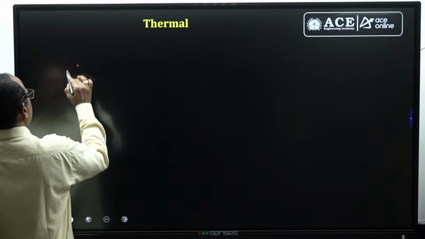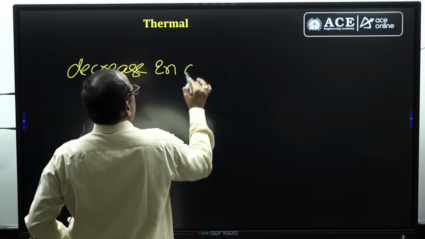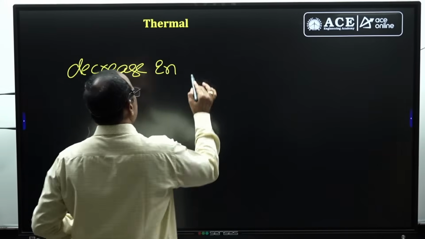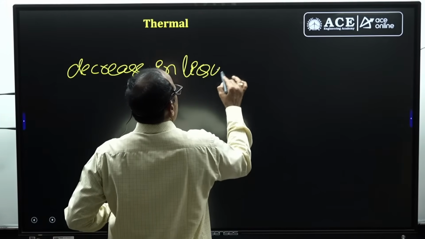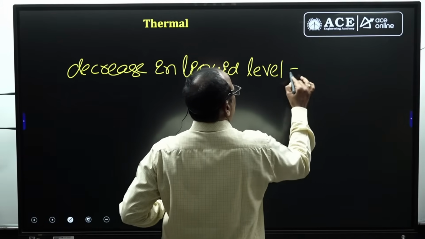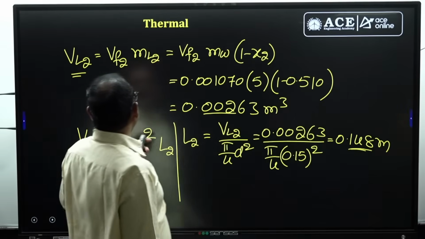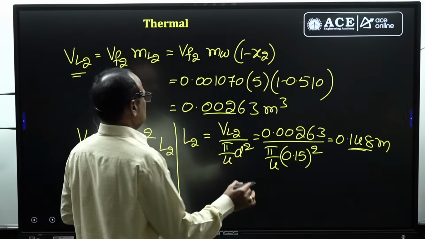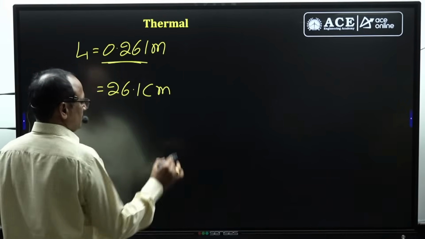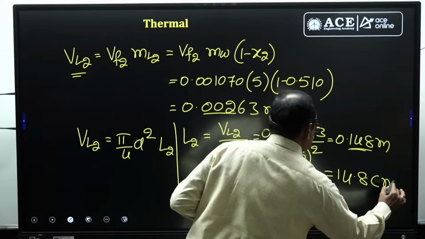Decrease in liquid level equals initial level of the liquid minus final level of the liquid. Initial level of the liquid is 0.261, which can be written as 26.1 centimeters, and the final level is 14.8 centimeters.